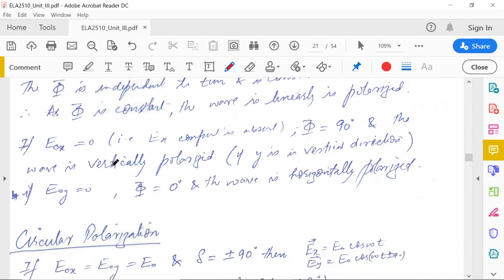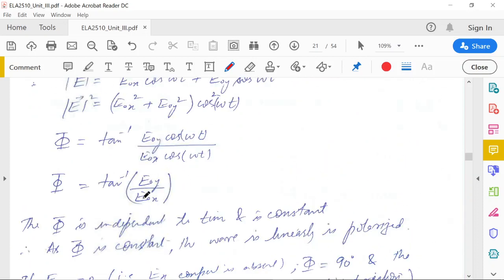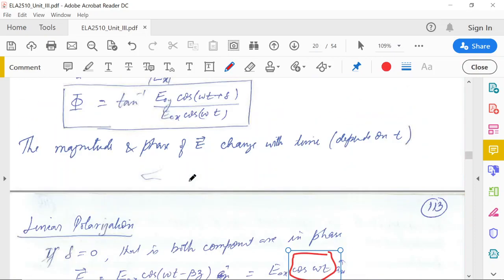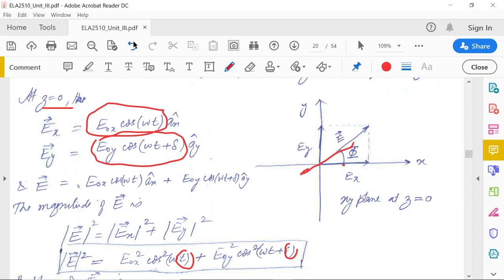Now if E0x equals 0, so if the Ex component is absent, then tan phi becomes infinite, and phi equals 90 degrees, and the wave is vertically polarized. So E0x is 0 means that if you see in here, this is 0, so the resultant will be in this direction. As time passes, it only changes in this fashion.